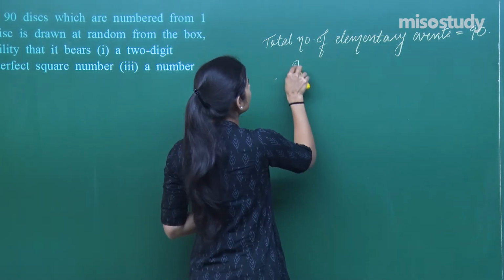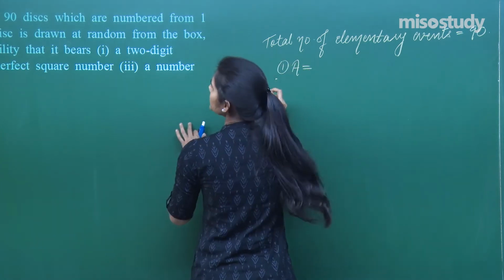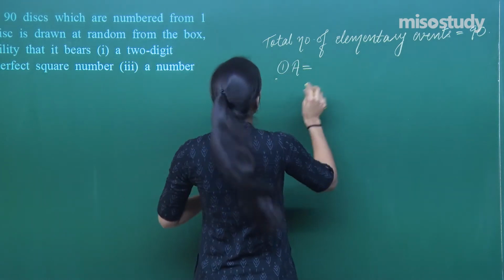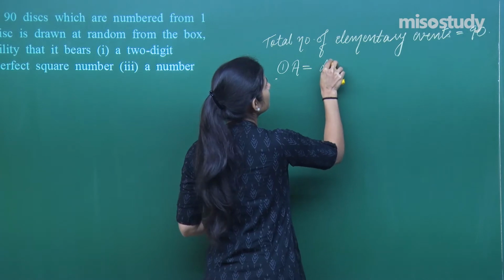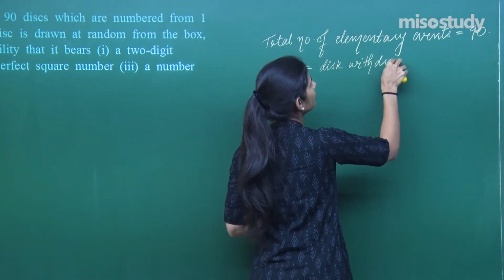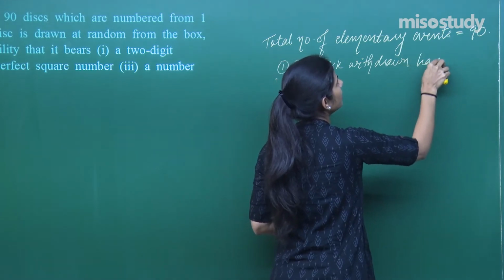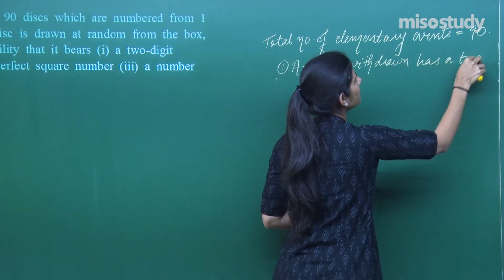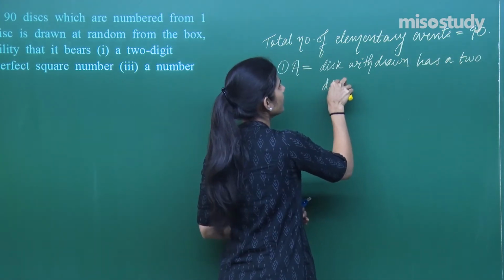Now I am saying event A is that the disc withdrawn has a 2-digit number, right?